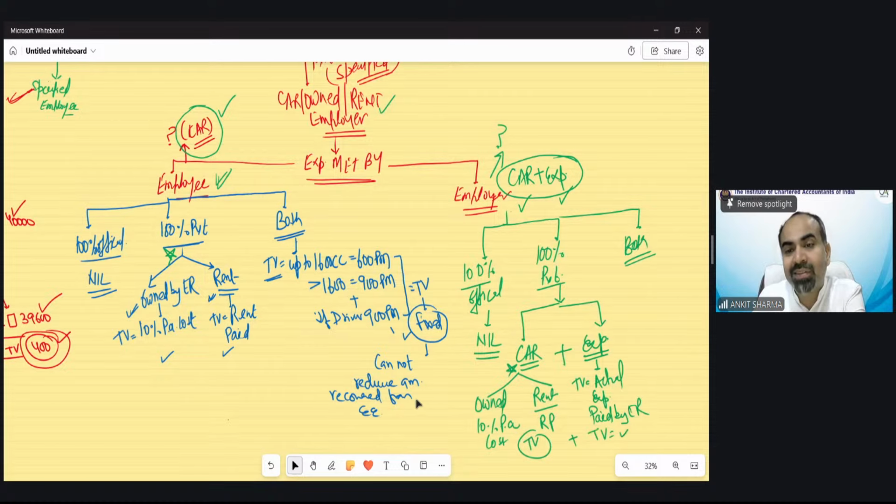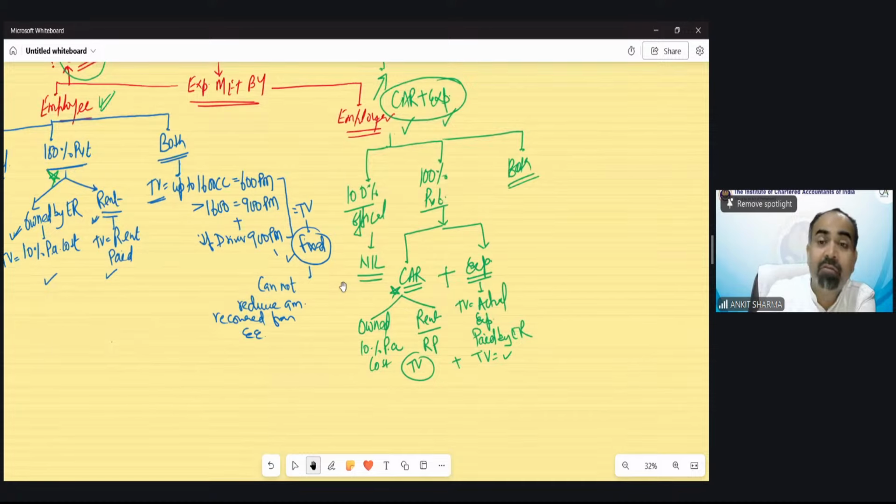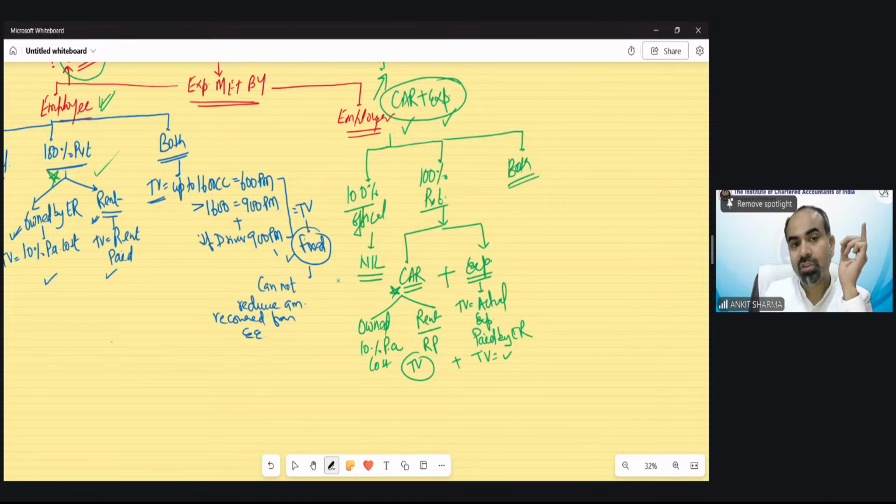This is the highest taxable value case because you have received the car free, you have received the expenses, and you have used 100% of it only for personal purpose. So the car value just like that, and the expenses, the total amount of expenditure paid by the employer, you need to add it back, that would be our taxable value.